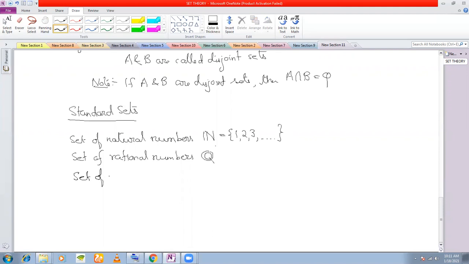You know what integers are? The set of integers is denoted by the symbol Z. We start with minus infinity, continue to minus 3, minus 2, minus 1, 0, then 1, 2, 3, and so on. This is the set of integers. Whenever I write Z in this manner, you will understand that I'm talking about the set of integers.